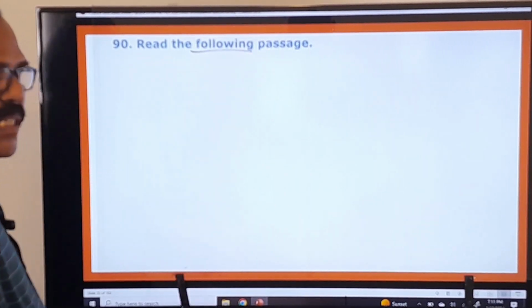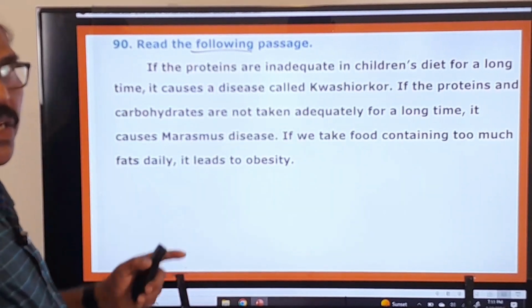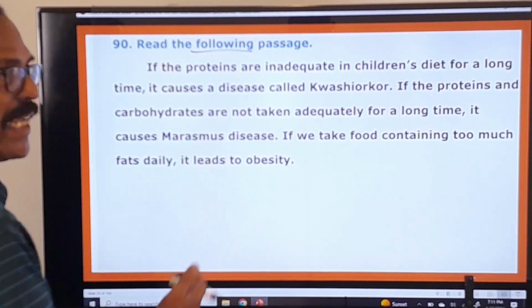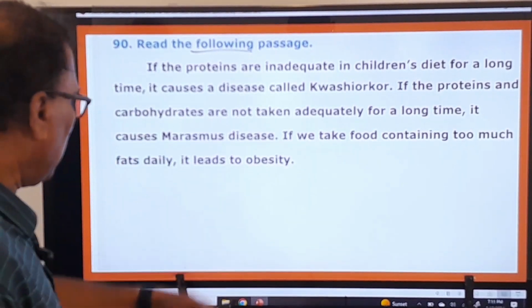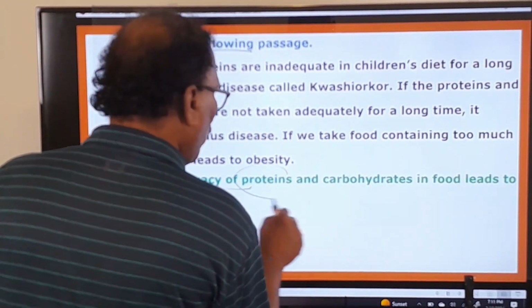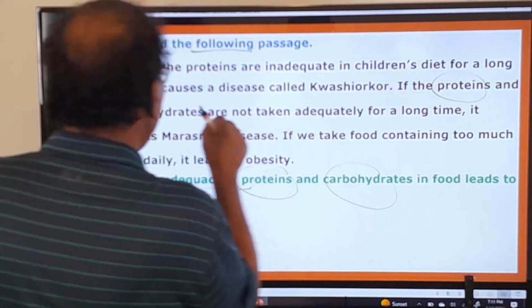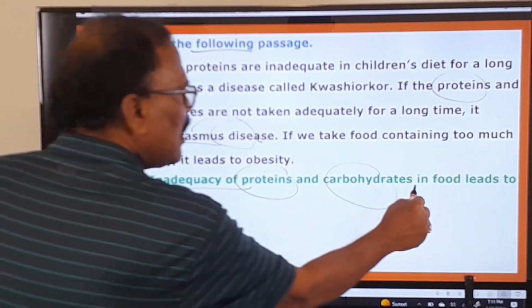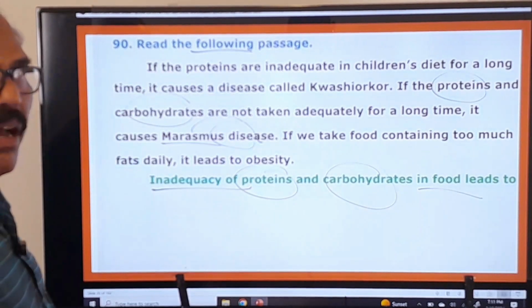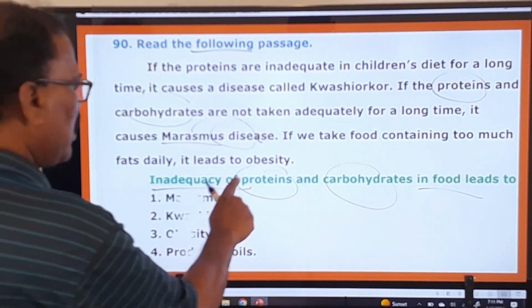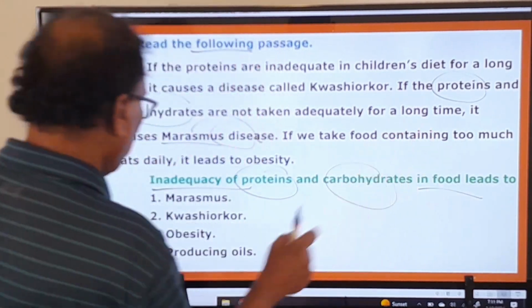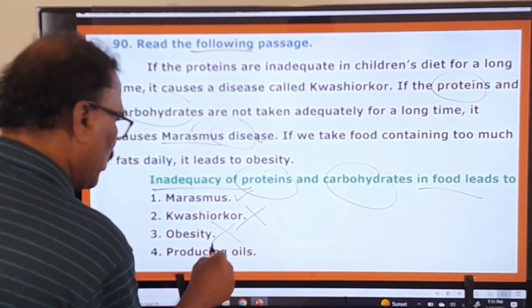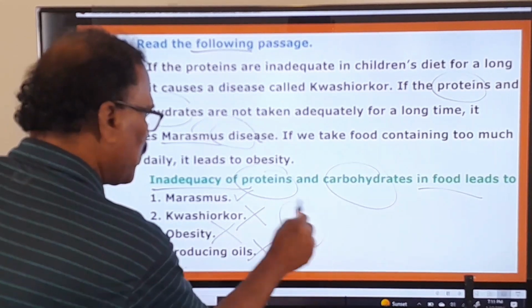Again, the same passage is given because I cannot go back to that passage to explain the things, and that's why I have given the passage again here. So already I have explained this passage to you, and therefore I just read the question for you. Inadequacy of proteins and carbohydrates causes what? So marasmus disease. This clearly it is there. It's very simple. You can easily answer this question. So inadequacy of proteins and carbohydrates in food leads to marasmus disease. The very first one is the right one, not the second one, not the third one, not the fourth one. Only the first one is your answer.